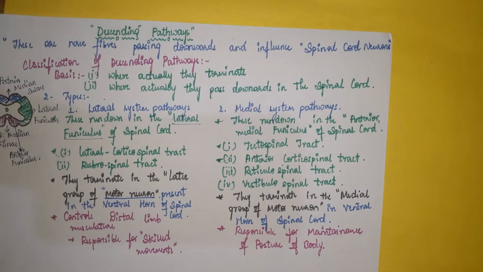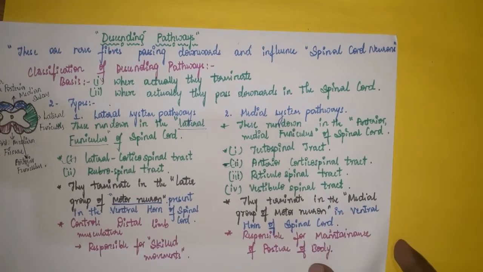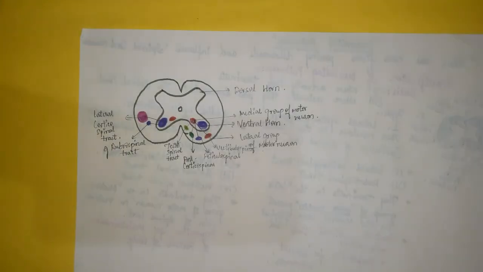Means they control the musculature of large muscles like latissimus dorsi, which controls the posture of the body. Sweet. Now I will explain all those points discussed previously in this diagram.